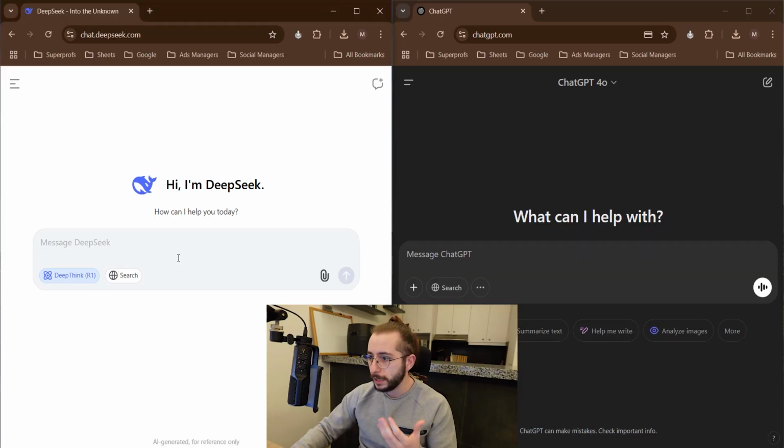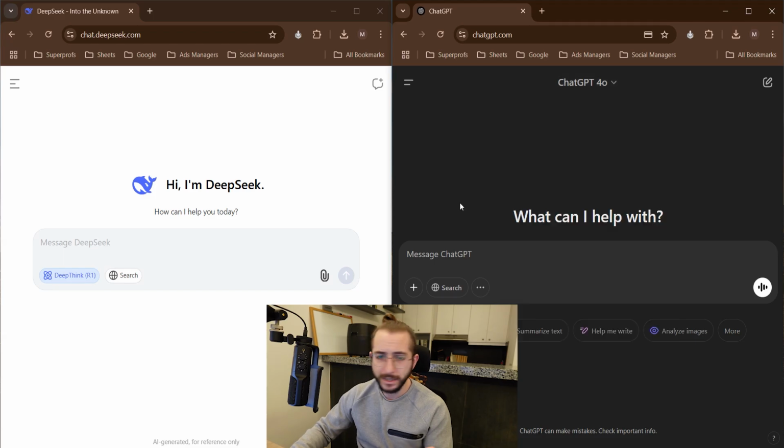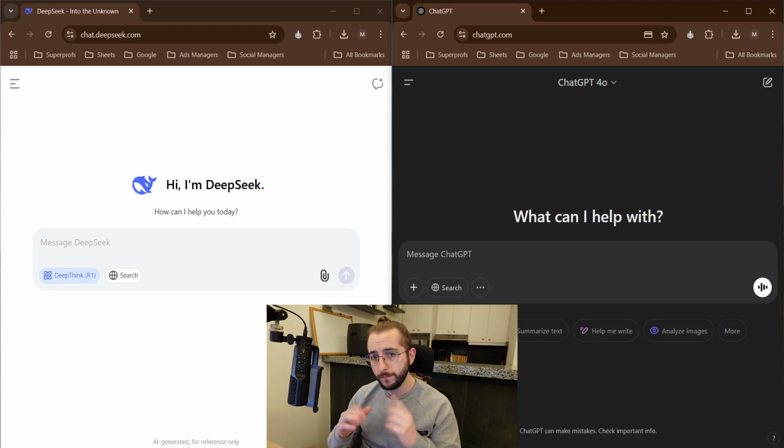So I'm going to tell you the criteria and the rules. I'm going to be using DeepSeek, which is this right here, and I'm going to be using ChatGPT 4.0. You might be asking, why am I not using o1 or o3-mini, which is also kind of nice? I just thought we need something fast. o1 is super slow, and keep in mind that DeepSeek is free, and this one is $20, but nonetheless, we are going to be testing these. If you want me to try o3 in an upcoming video, please leave a comment. I will do that for sure.